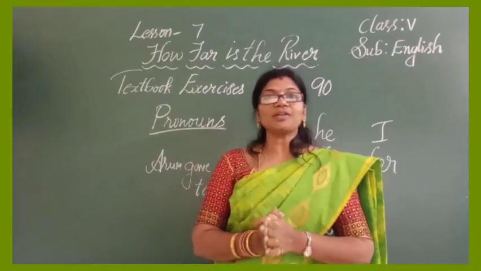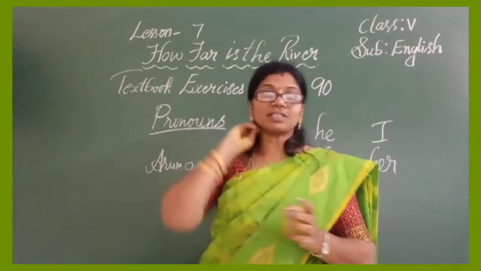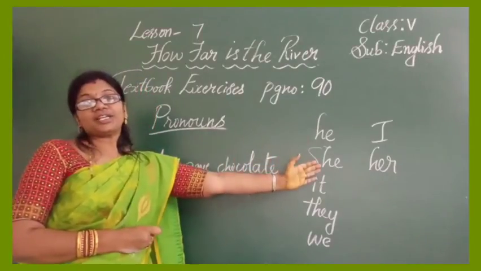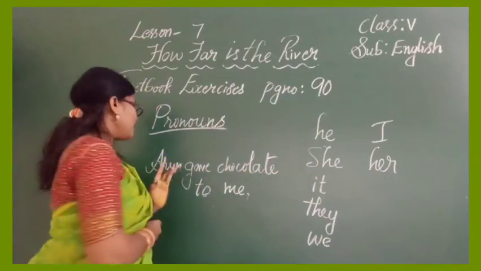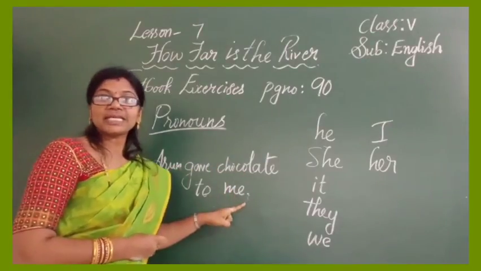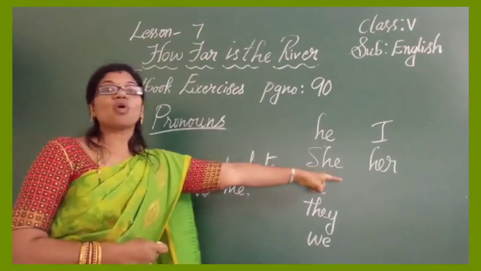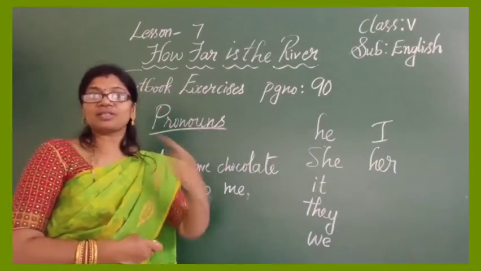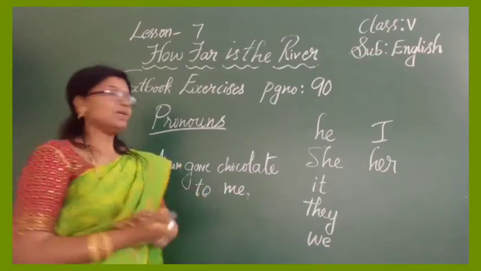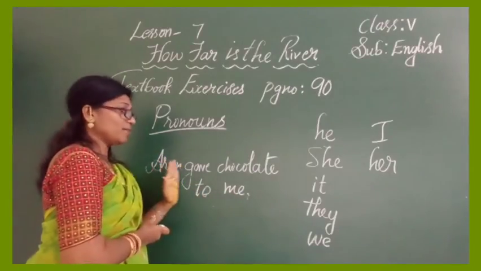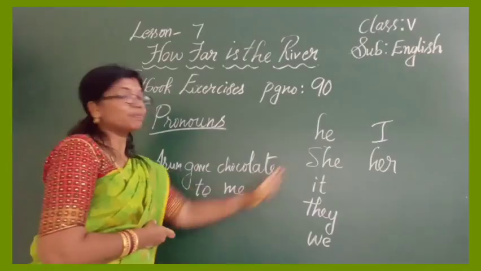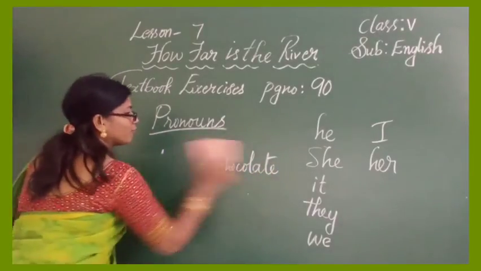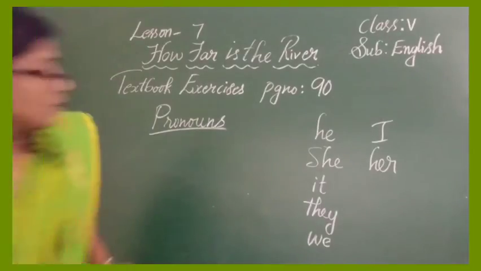It's absolutely wrong. And you cannot end with the pronoun she. For example, Arun gave chocolate to she. It's wrong. You have to use the object pronoun, that is her. So you should know where we should use the subject pronoun and the object pronoun. In the object place, the pronouns we use are me, him, her.